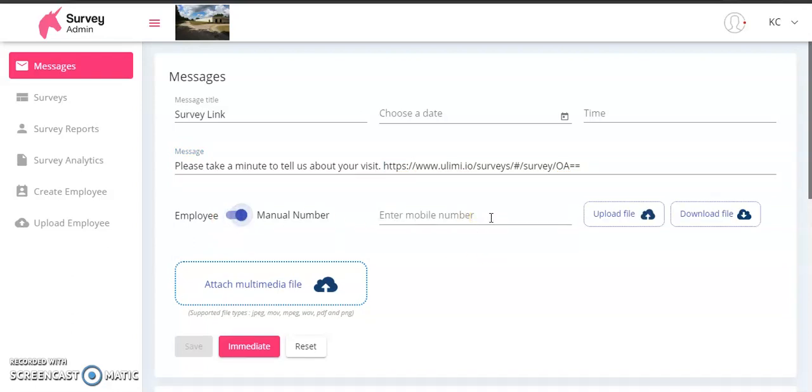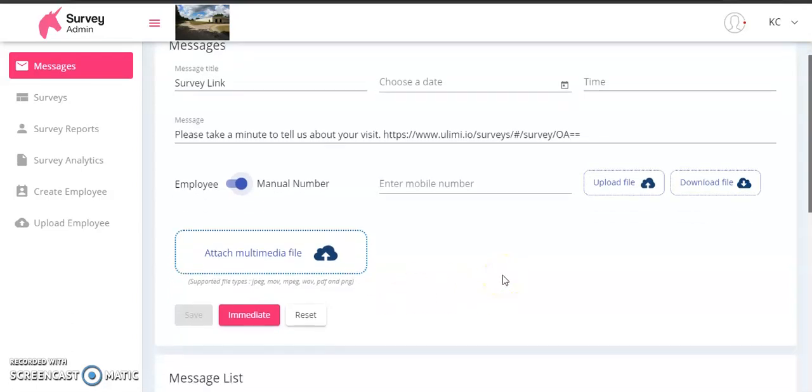And the cool thing that I didn't cover in the first part of the video was we actually have the option to add any kind of photos or PDFs even. They do have a fairly small size limit, should be around 2 megabytes, but the smaller the better in that case.